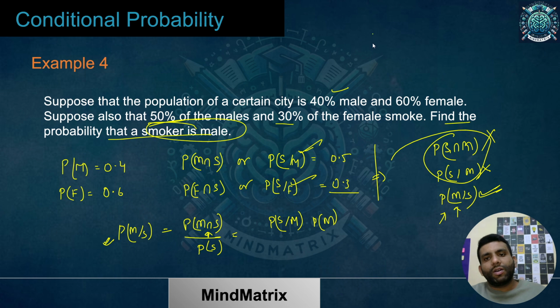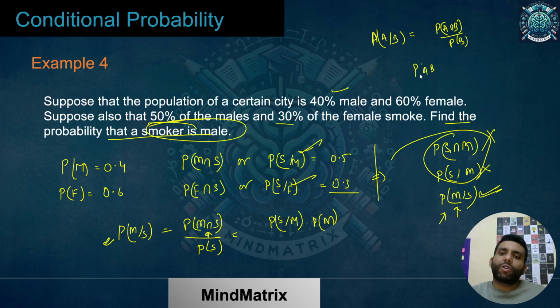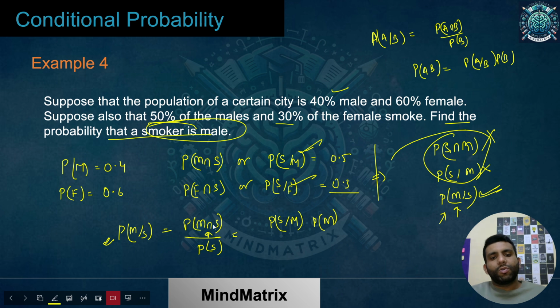If you remember, I guess we haven't written it, but we can write it over here clearly. Whenever you want to calculate the probability of AB, you can write it as the probability of A given B into the probability of B. So you wanted MS, so you can also write it as S given M into the probability of male.